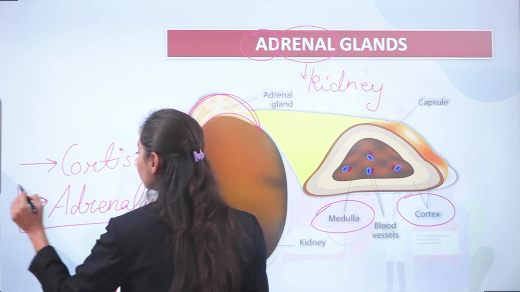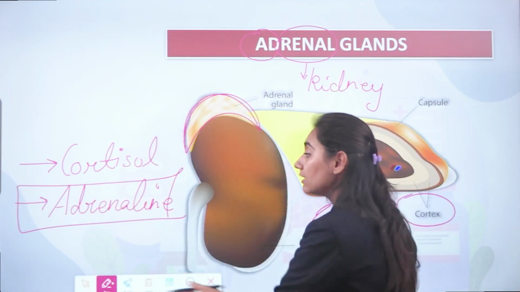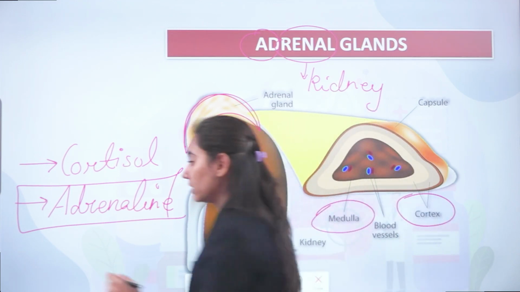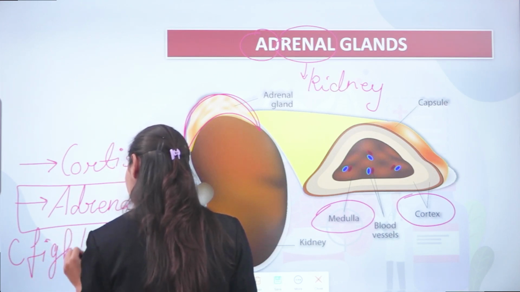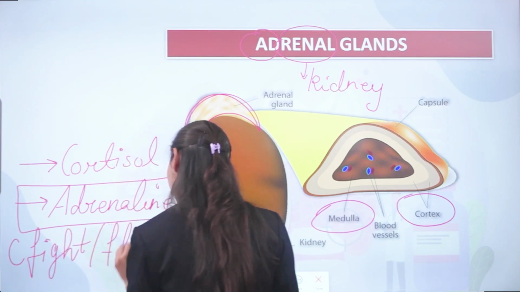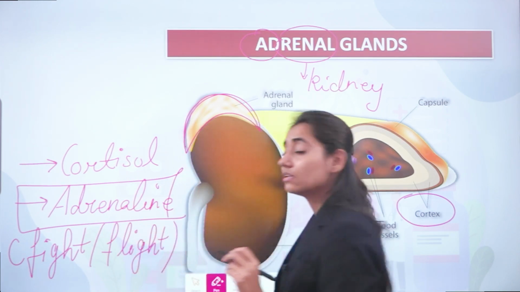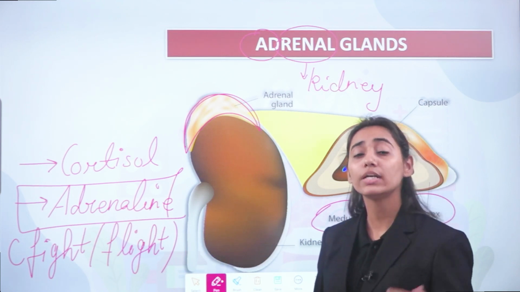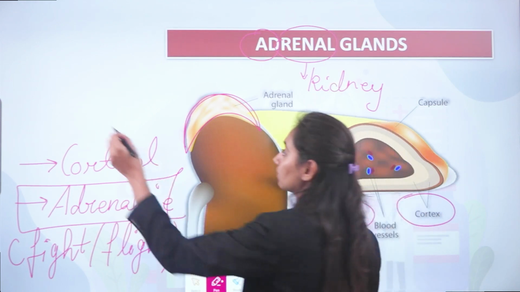This adrenaline hormone, which is secreted by the adrenal gland, mainly helps your body in the fight or flight situation. So this adrenal gland mainly helps your body for fight and flight, as I said. It enhances your sympathetic nervous system.